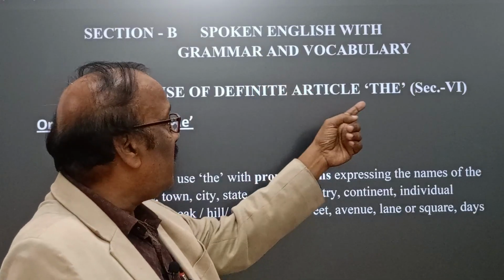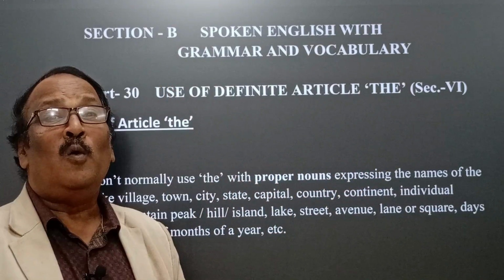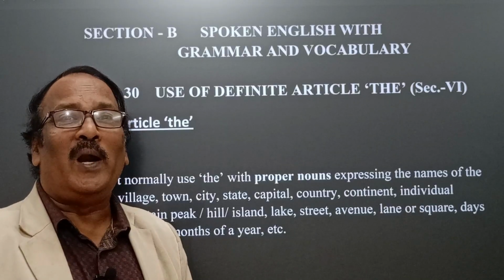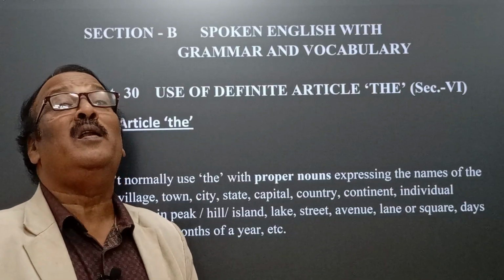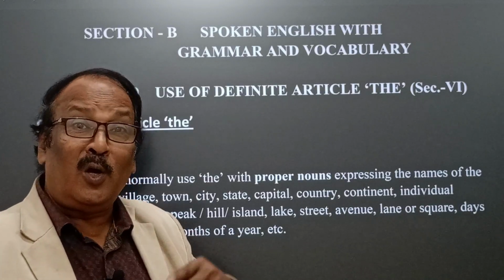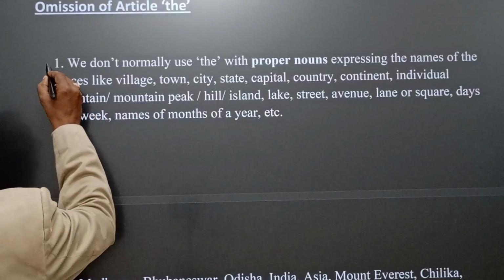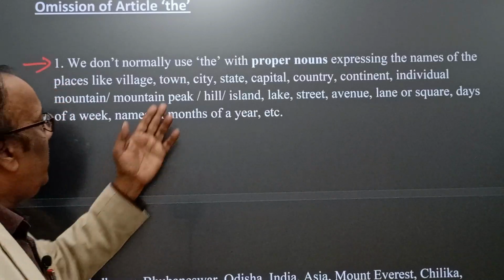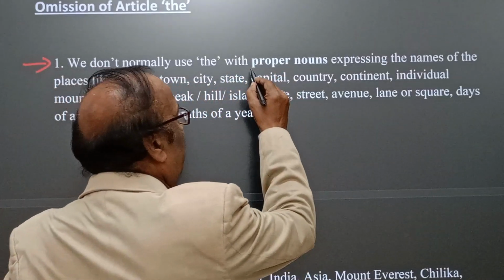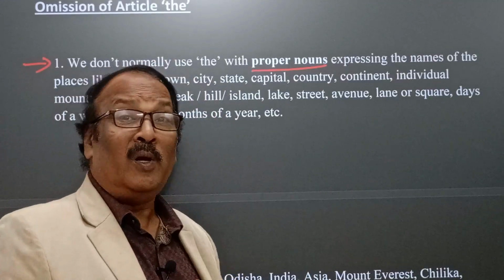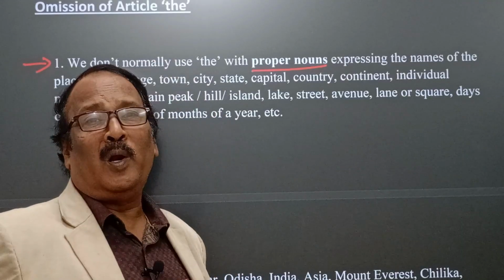In today's section, that is section 6, omission of article "the", in other words, we say zero article. Okay, then how? See, this is no doubt a very important class. We don't normally use "the" with proper nouns. Remember, it is very natural. Proper nouns, we have already discussed before.